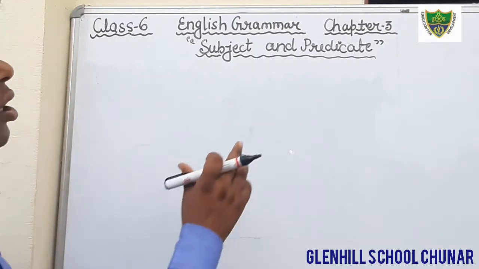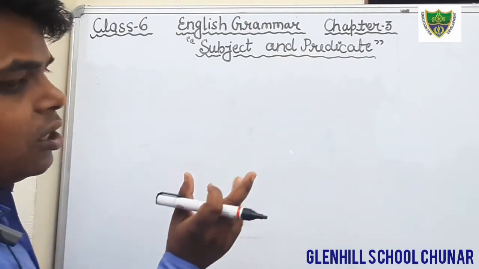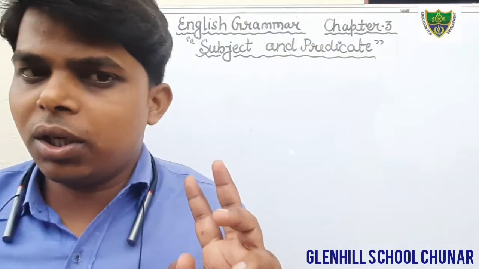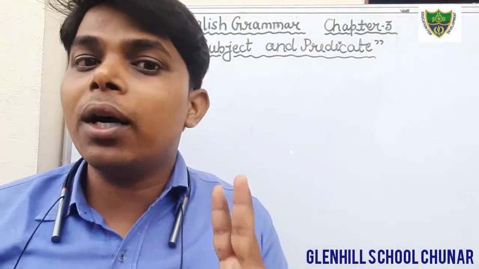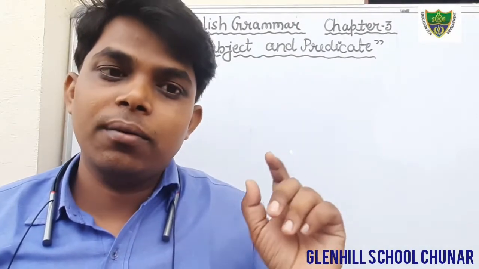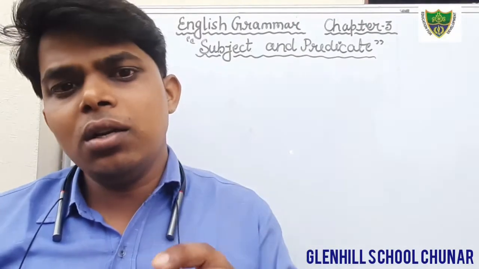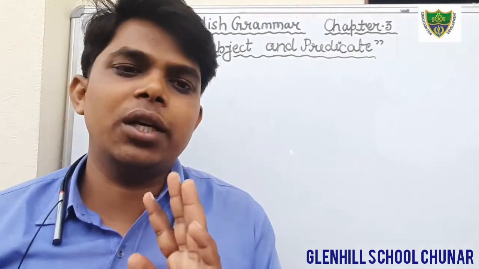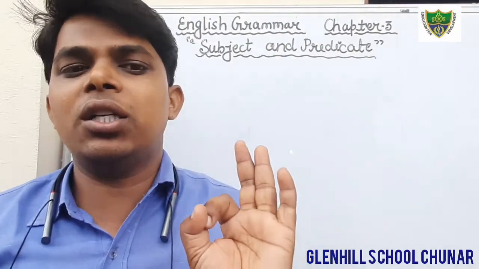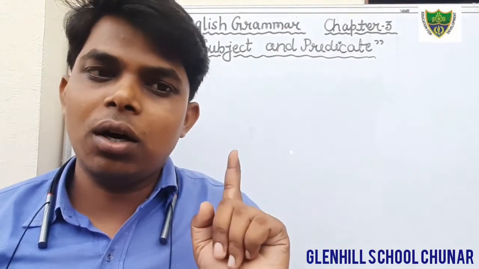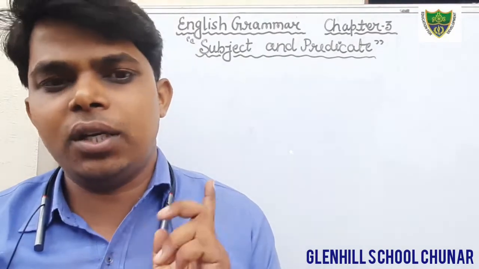Subject and predicate. Dear students, there are two parts of a sentence. First one is subject and another is predicate. Every sentence has a subject as well as a predicate.